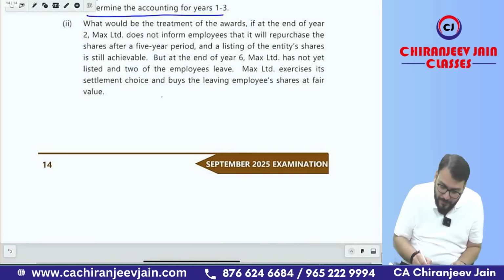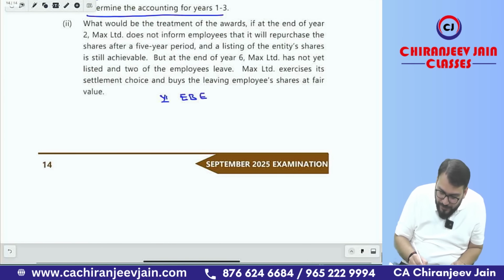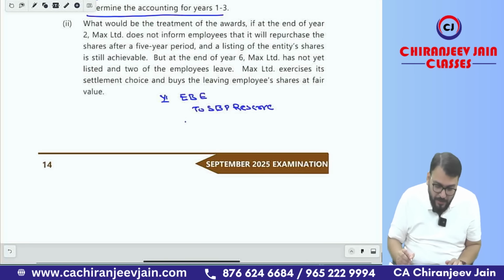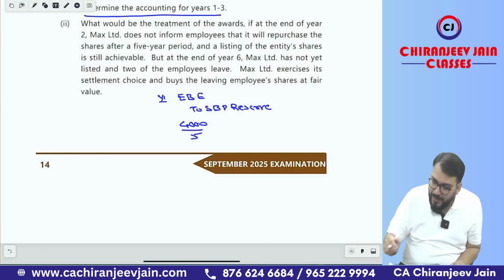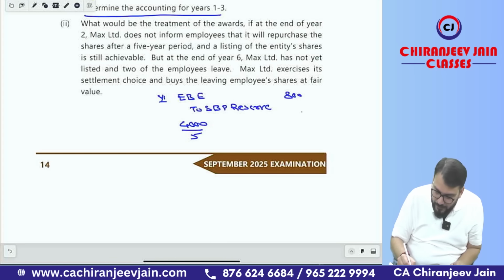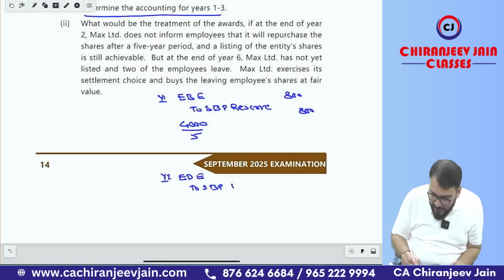It is very simple. Year 1, what is the journal entry? EB expense to SBP reserve, because initially it was equity settled and the fair value was 4,000, vesting period was 5, so 4,000 divided by 5 means 800. Correct. In year 2, once again we will pass EB expense to SBP reserve.